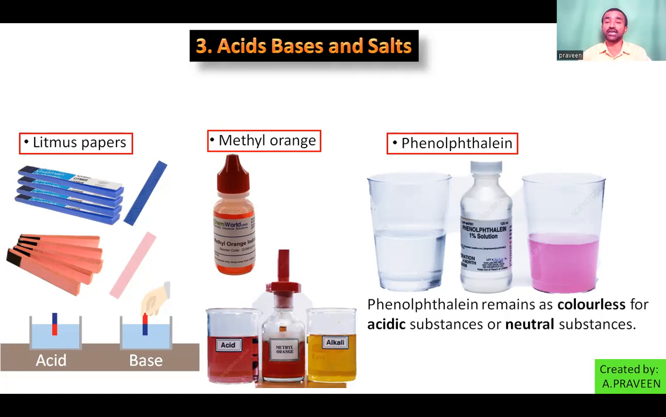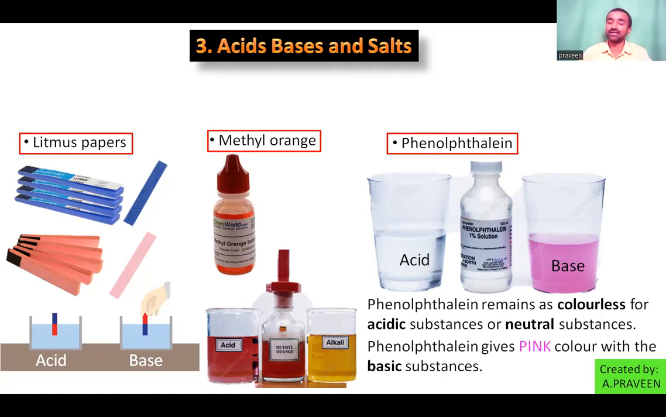It changes its color only into pink color, that is in basic medium. So if phenolphthalein turns into pink color, then it is indicating the nature of the substance as a basic substance. So this is about indicators.